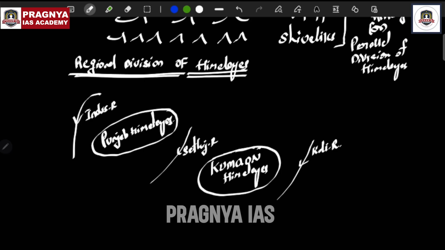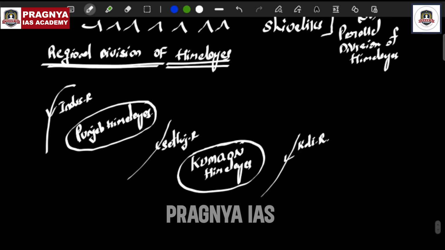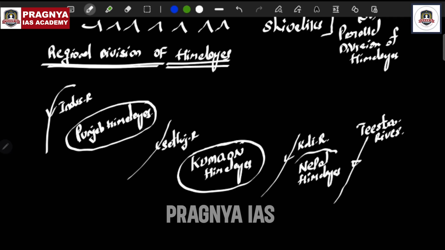And the Himalayas present between the Kali River and the Teesta River are called the Nepal Himalayas. The Teesta River comes from Sikkim, basically the lifeline of Sikkim. In this regional division of Himalayas, you simply call it the Nepal Himalayas. People call it the Nepal Himalayas.